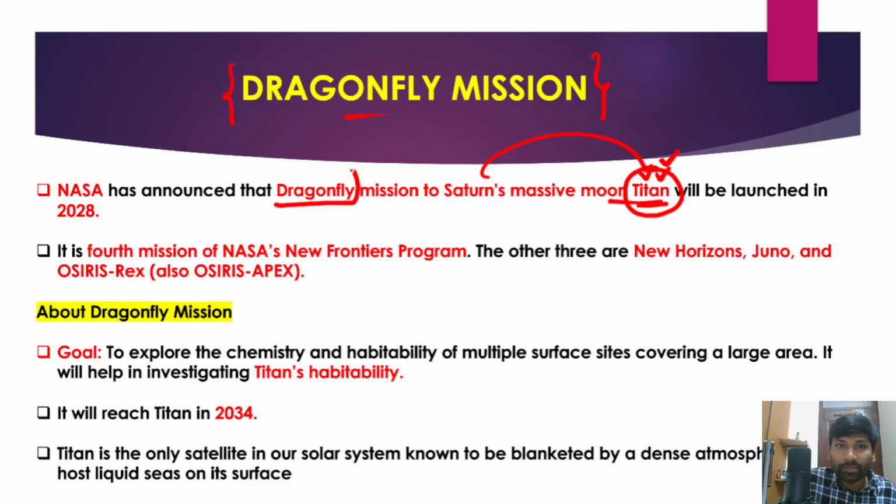The Dragonfly mission is to Saturn's massive moon Titan, and it will be launched in the year 2028. Remember, this Dragonfly mission is not yet launched. It is just announced by NASA. And apart from that, this Dragonfly mission will be the 4th mission of NASA's New Frontiers program.